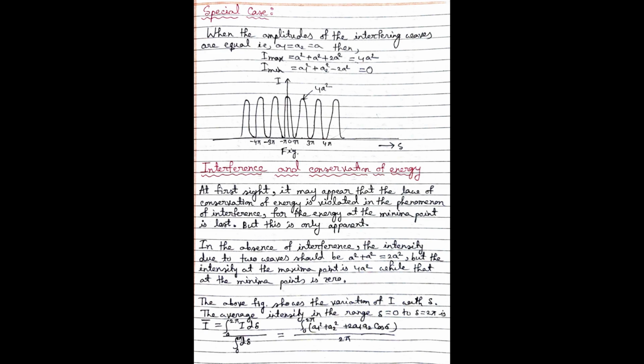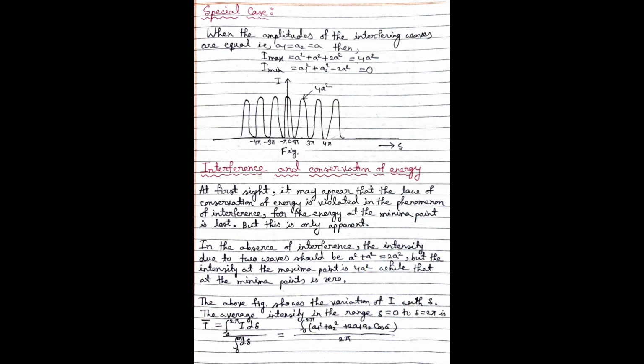Now you can ask me a question: is the conservation of energy followed here or violated? At first sight, it may appear that the law of conservation of energy is violated, because somewhere the intensity is 4A square and somewhere the intensity is 0. Then how is conservation of energy obeyed here?